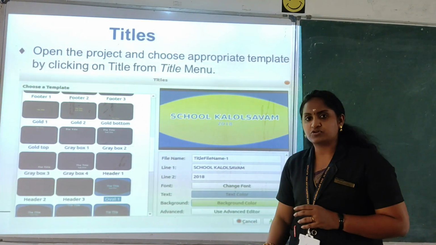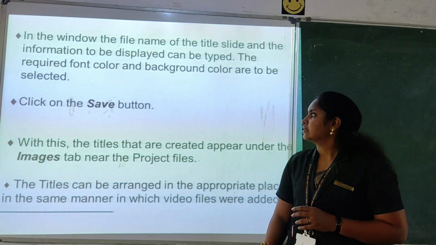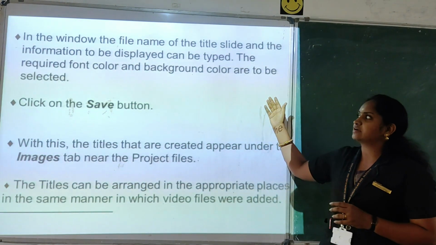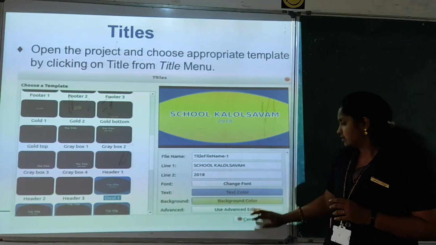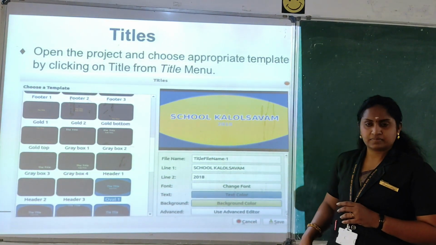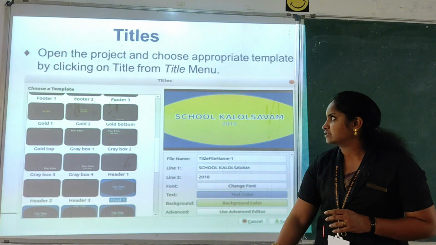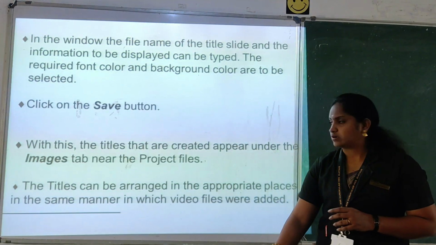For the end also you can add the effects. Same as before, just type the content and you can save. Click on save in that option. Here you have the option and complete it. Like this you can add the textual effects in the video clips.